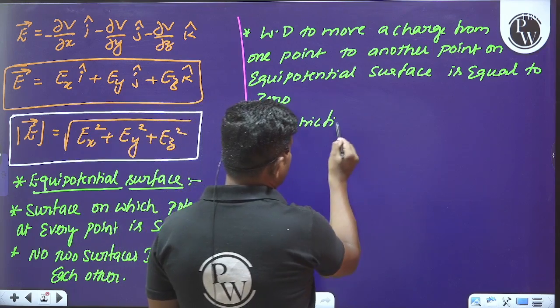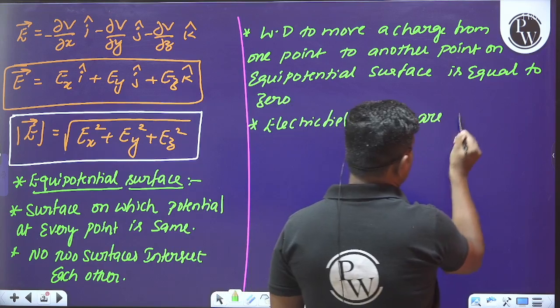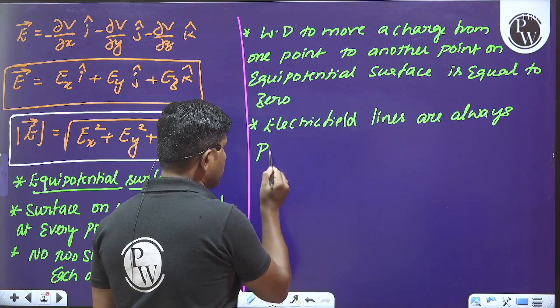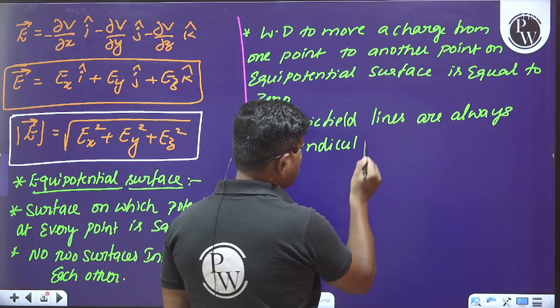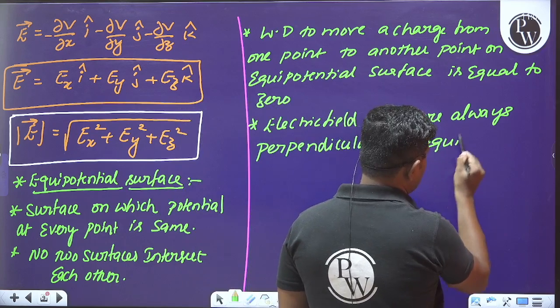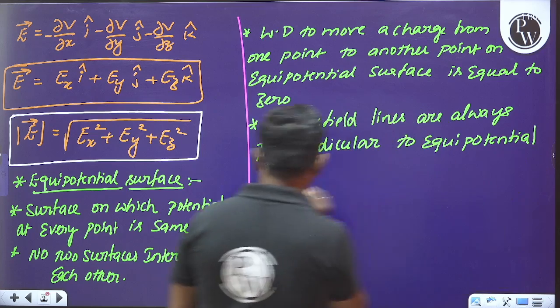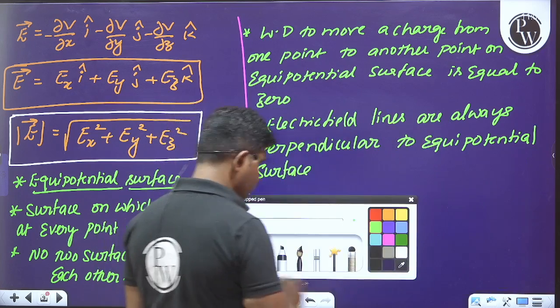Okay, and please observe this. Electric field lines are always perpendicular to the equipotential surface. Okay, for example, please observe this.